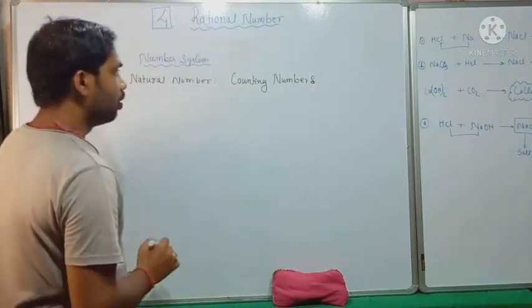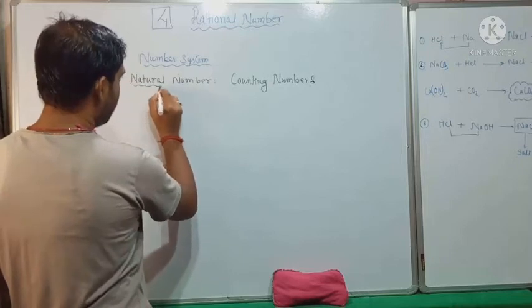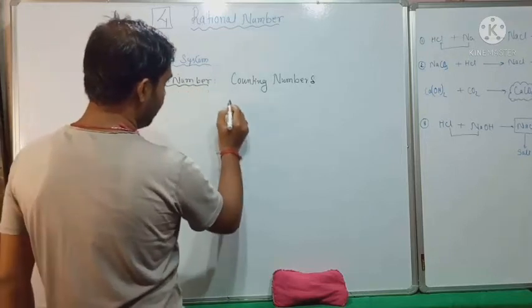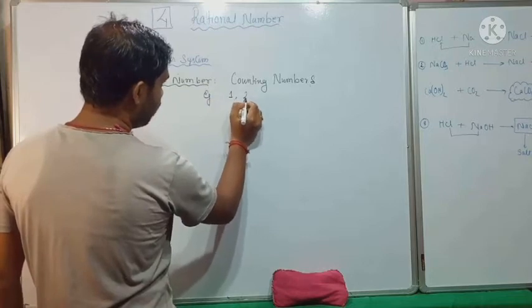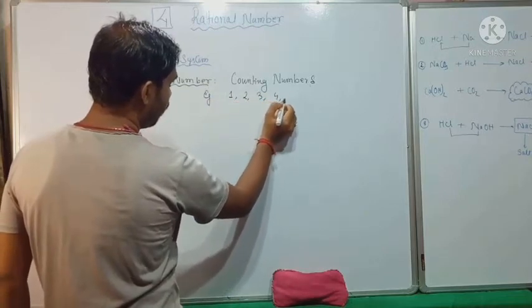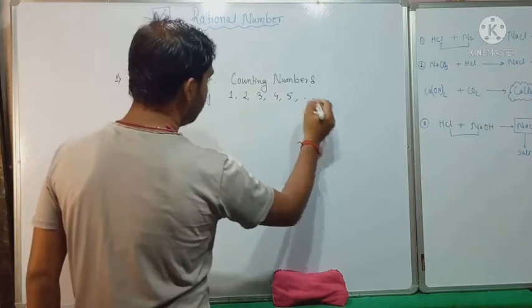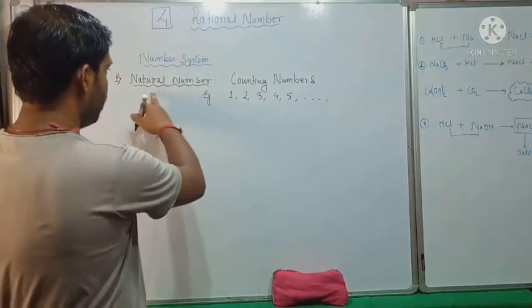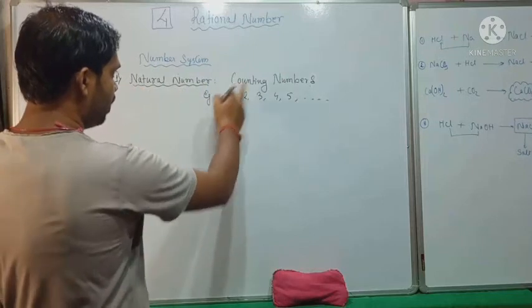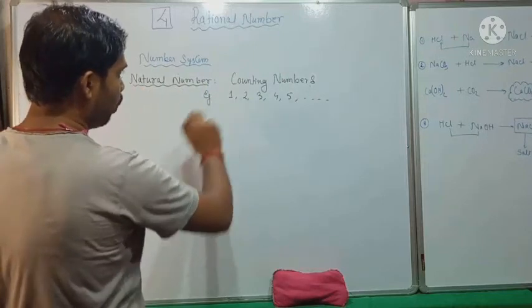Okay, so examples also we know very well. What are counting numbers? Like example 1, 2, 3, 4, 5 and so on. It will continue moving. Okay, so natural numbers are counting numbers and they start from 1.